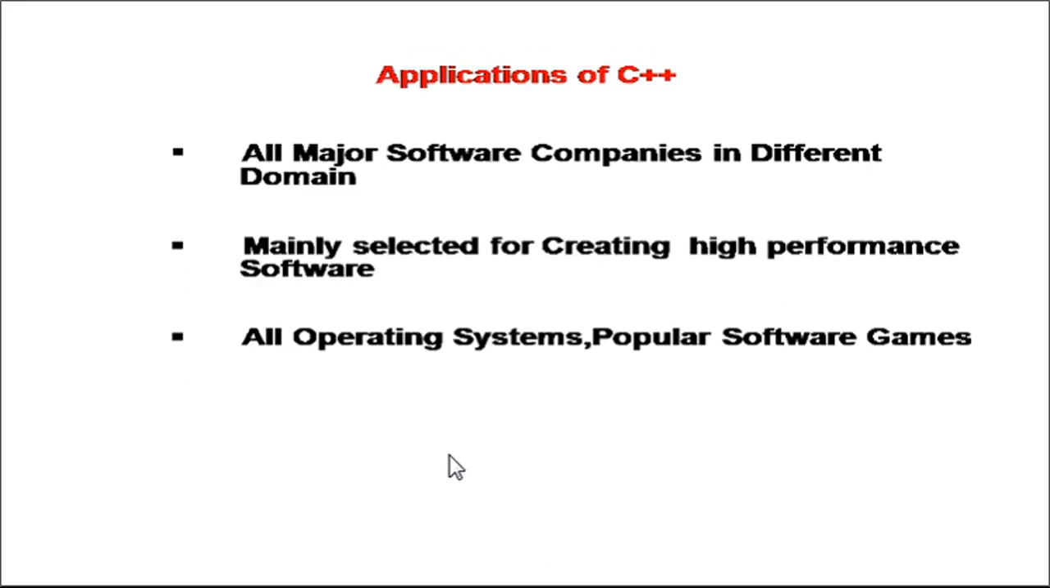C++ is used in different areas. All major software companies which are working in different domains such as banking, healthcare, finance, automobile and so on, are using C++ as a language for software development. It is mainly selected for creating high performance software such as Google, Microsoft, Facebook and so on. It is one of the preferred languages for developing and designing operating systems as well as popular software games. You will find many software games are designed or implemented using C++.